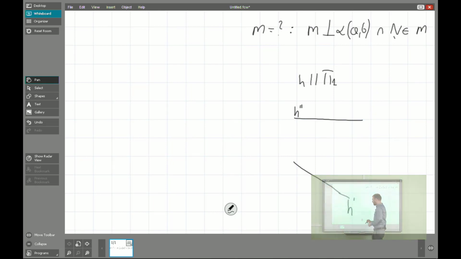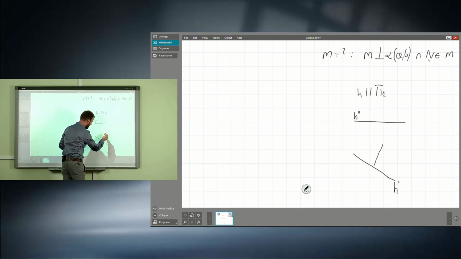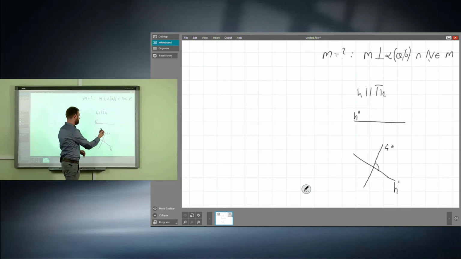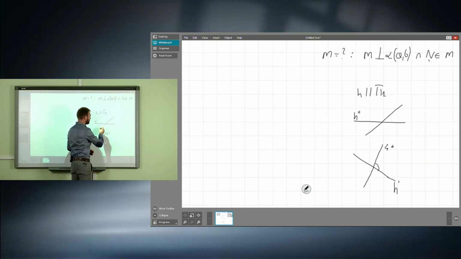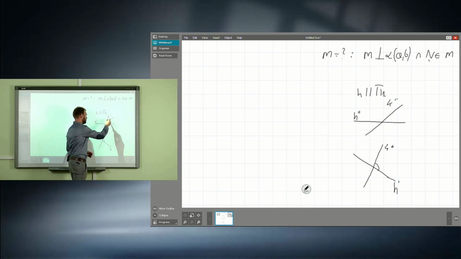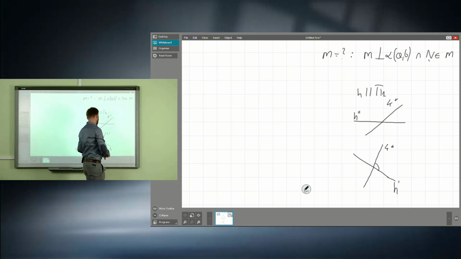And we remember that if a line is perpendicular to the horizontal line, let's say, I don't know, K, the right angle will be kept on the plane view. If you are talking about the elevation view, it looks like, oh sorry, of course, K double prime. It means that the second view has any form.